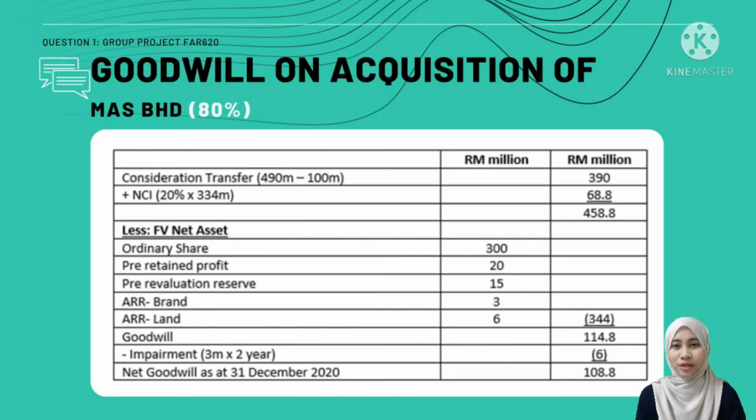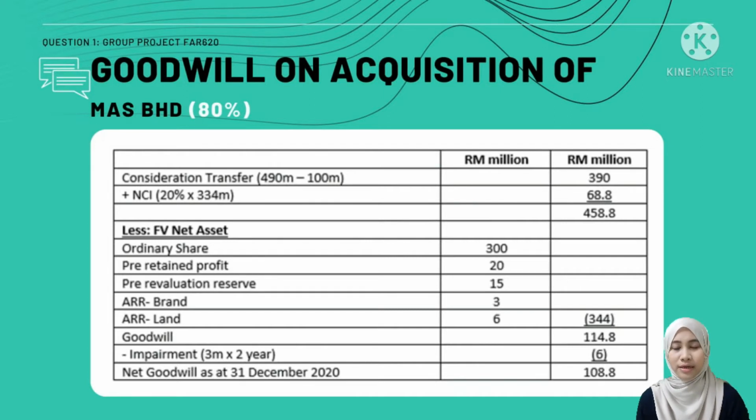Next, we calculate the goodwill on acquisition of Mas Berhad by 80%. Besides ordinary shares, Akuk Berhad also acquired 2/3 of the debenture of Mas Berhad amounting to 100 million. Apart from that, we minus the 490 million given in the question with 100 million. After that, we get the consideration transferred amounting to 390 million.